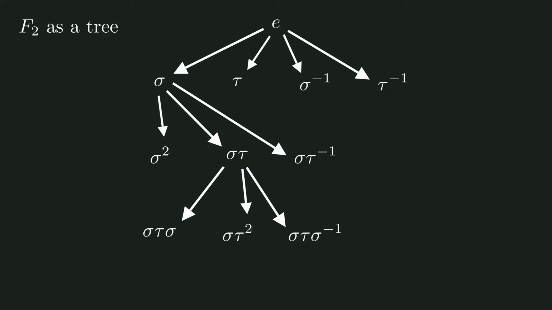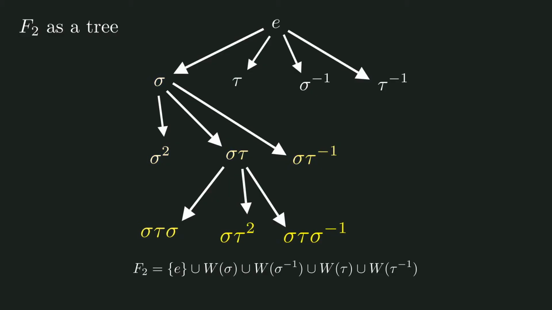You should imagine the tree continuing infinitely for all the other branches as well. We can represent the same thing symbolically as follows. F2 can be written as the disjoint union of the empty word, all the elements starting with sigma, the elements starting with sigma inverse, the elements starting with tau, and the elements starting with tau inverse. The notation W(sigma) means the elements starting with sigma.